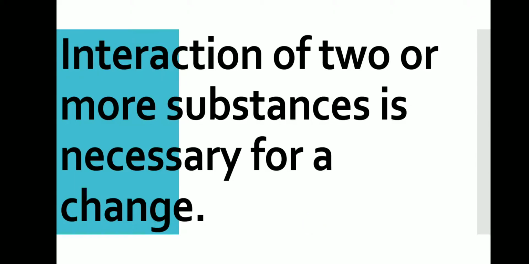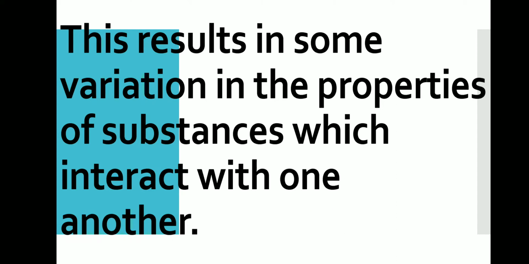Interaction of two or more substances is necessary for change. Unless two or more substances interact with each other, the change is not possible. So interaction is very important. This results in some variation in the properties of substances which interact with each other. I told you, both are getting affected by the changes because of the interaction.